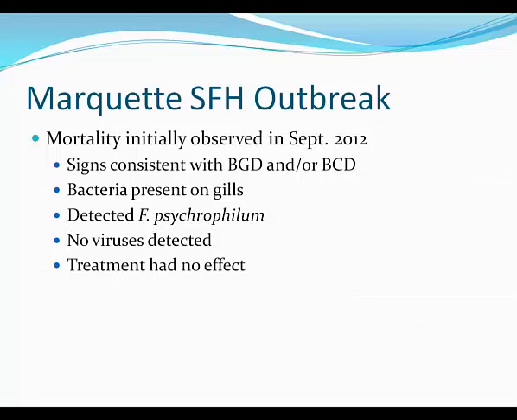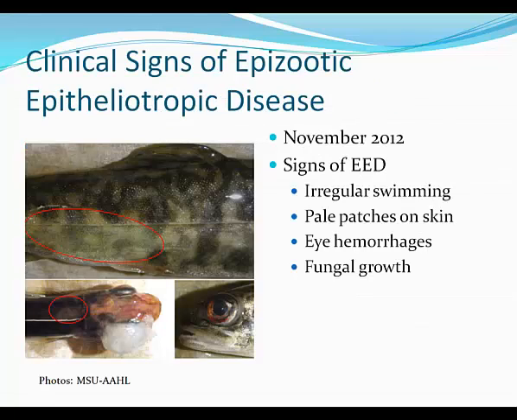So the Marquette State Fishery outbreak was initially observed mortality in September of 2012. The bacteria were present on gills and also detected Flavobacterium psychrophilum. No viruses were detected, and the treatments for bacterial gill disease or bacterial cold water disease were ineffective. The mortality persisted, and in November 2012, signs consistent with EED began to develop, such as irregular swimming, pale patches on the skin, eye hemorrhages, as well as secondary fungal growth.